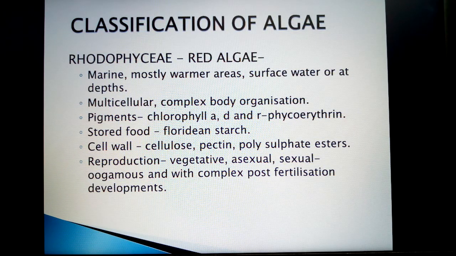They may be found at surface waters or at depth. The body is multicellular and with complex body organization. Pigments are chlorophyll A, D and R-phycoerythrin, and because of this R-phycoerythrin, the algae has red color. This is the red colored pigment, and because of that the algae is red algae.